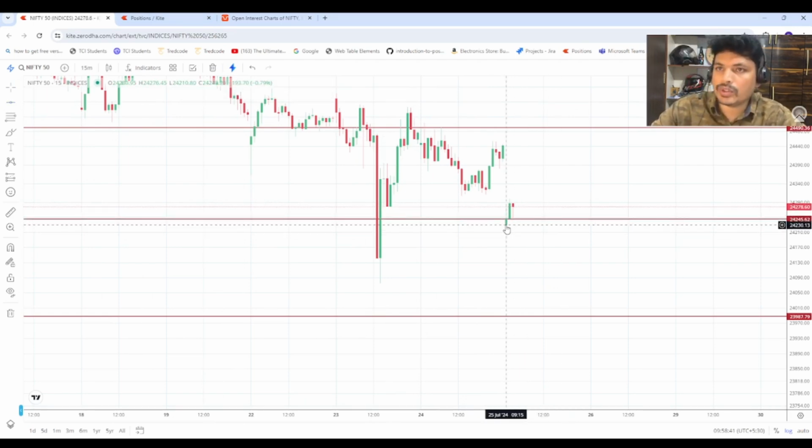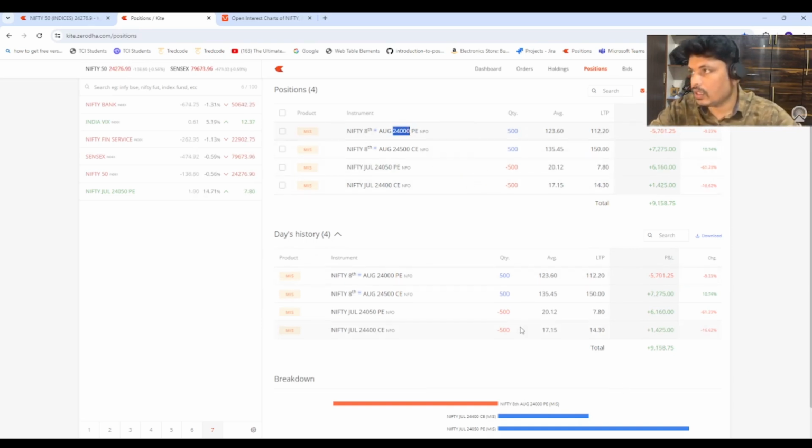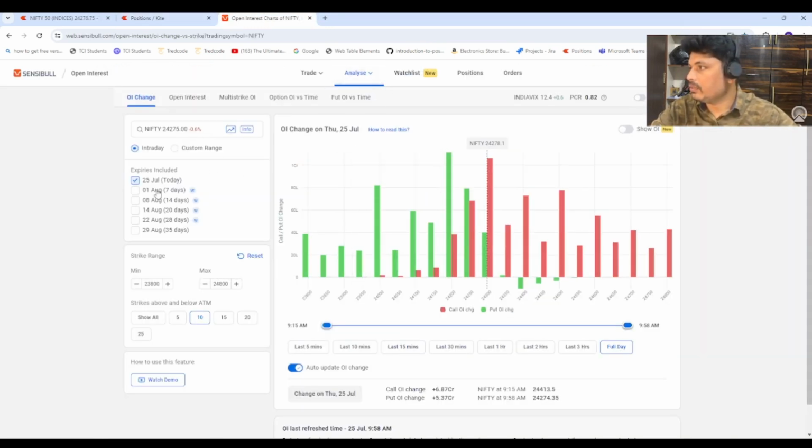I sold the 24,450 call and the 24,050 put. Actually, 24,450 call and 24,050 call, and at around 24,000 I bought a put option for the next 2 weeks. The next expiry I believe is on the 31st, or let me check in this particular expiry if I can see the August... August 8th is my expiry day, and I have taken this particular buy position.